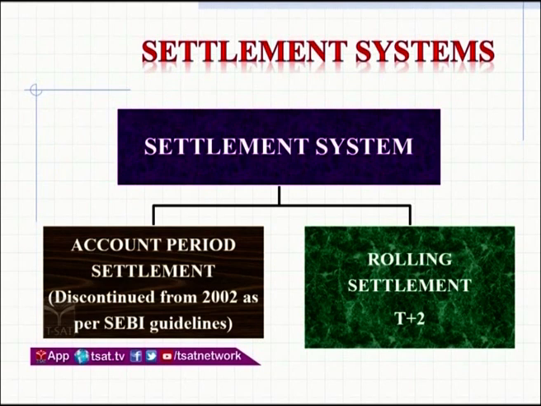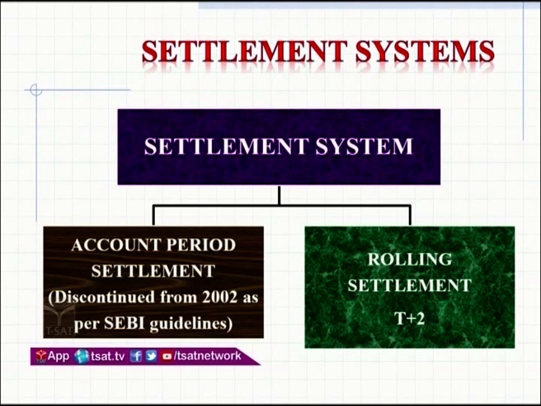So, these are the different types of orders. How will the settlement take place? Previously, till 2002, we had a system called accounting period settlement. In that settlement, the transactions which had taken place from Monday to Friday would get settled on Friday. It would take one week.